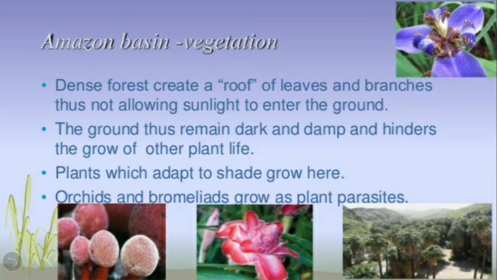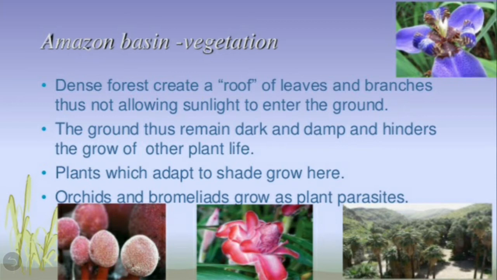Dense forest means very thick forest, and it creates a roof of leaves and branches, so thick that they don't allow the sun rays to enter even the ground. And so the ground remains dark and damp and hinders the growth of other plant life.